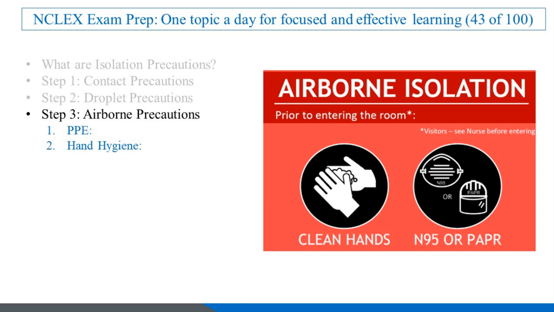2. Hand hygiene, perform hand hygiene before and after patient contact. 3. Patient placement, place the patient in a negative pressure room with the door closed. 4. Environmental controls, ensure proper ventilation and air filtration.